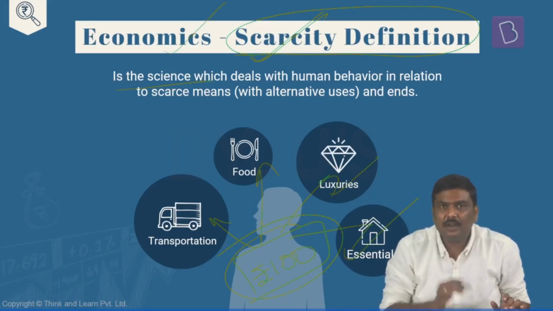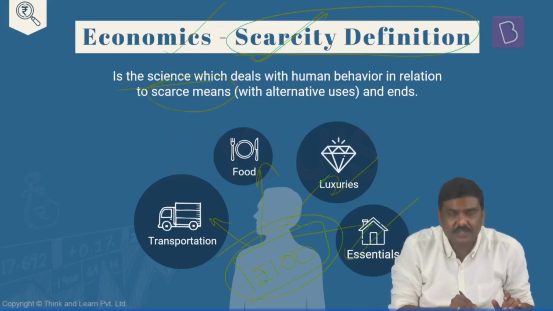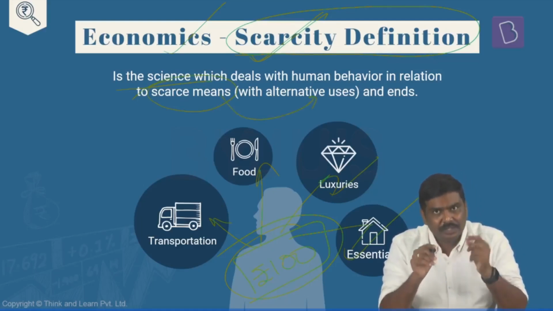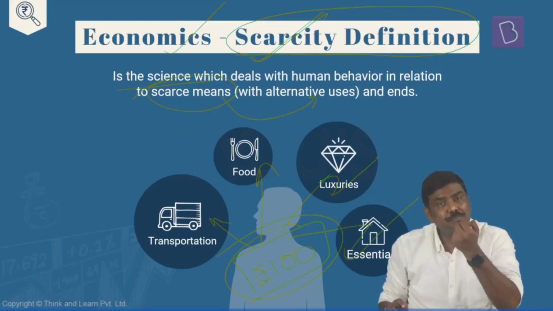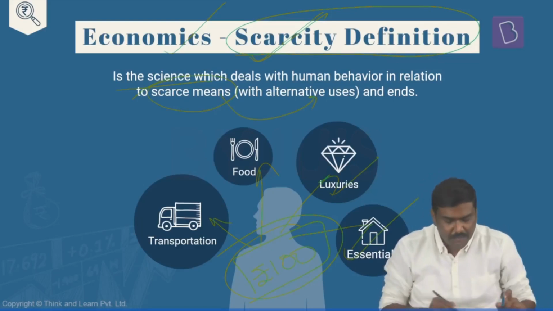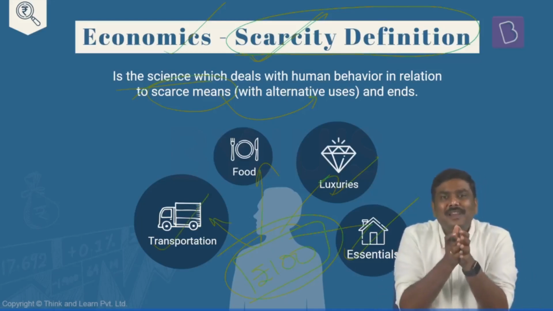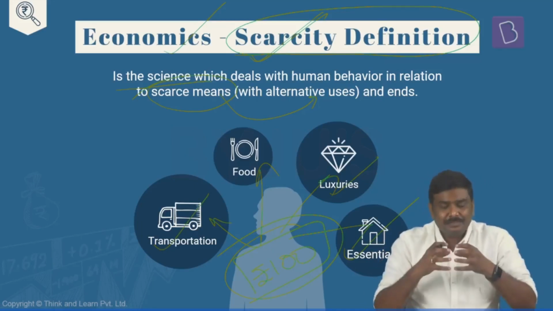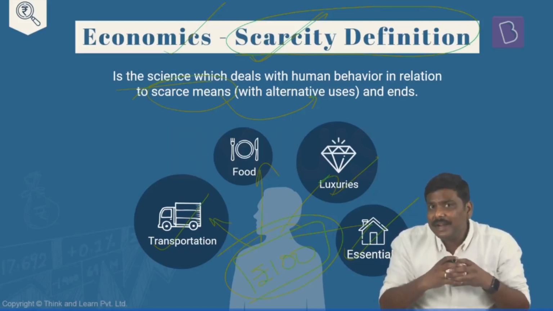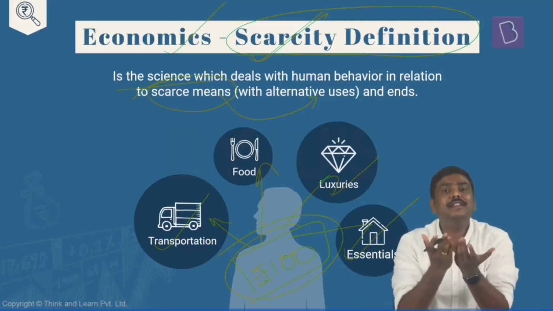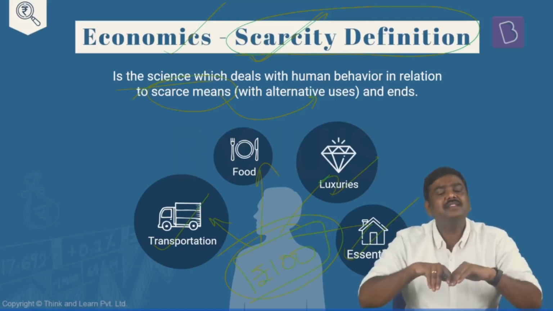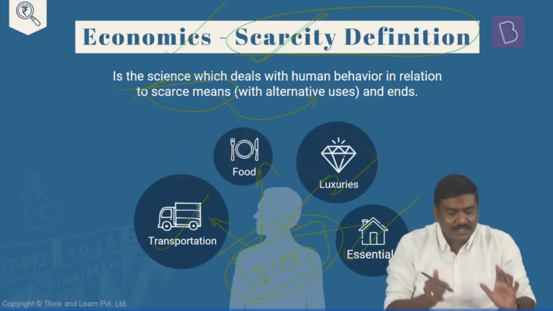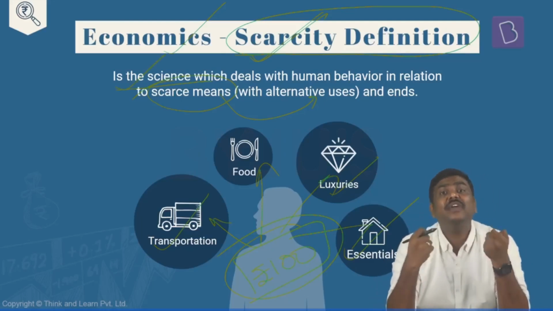Another very important statement here is that these resources, or the scarce means, can have multiple uses or alternative uses. Meaning what? The same 100 rupees can be used to purchase essentials. The same 100 rupees can be used for transportation also. So this 100 rupees, which is a resource that is scarce, will have alternative uses. But because it is scarce, because it is limited, we will not be able to satisfy all the needs or all the requirements today itself. The most pressing needs are the ones which are actually satisfied. This is the basic definition, or the scarcity definition, of economics.